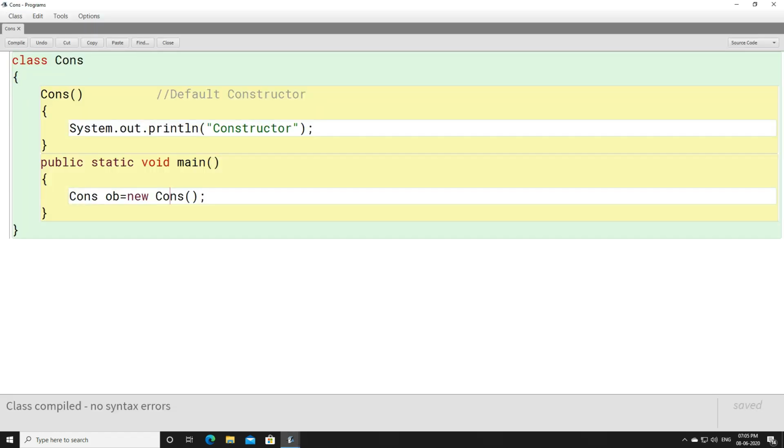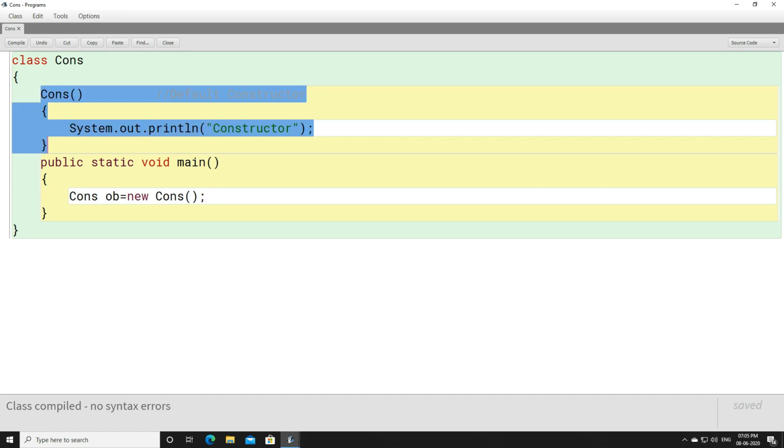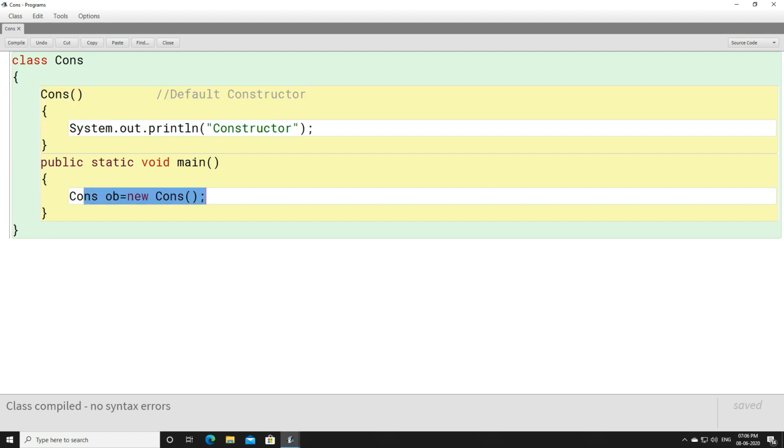The reason is, here you can see we have created an object, right? And we know that whenever an object is created, a constructor will be called automatically, right? You don't have to call it manually. You don't have to put some external force or some external object to call a constructor. A constructor will be called automatically whenever you create an object here.